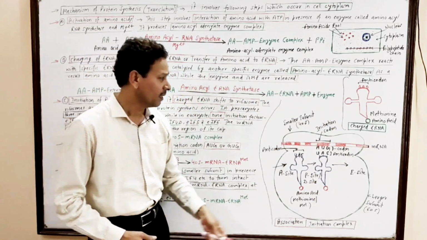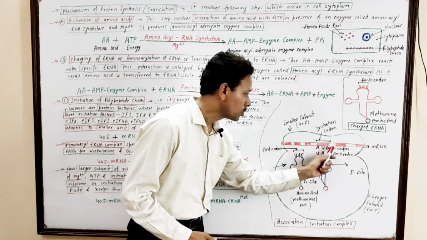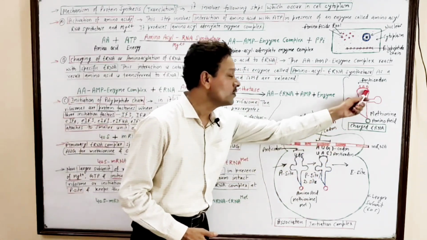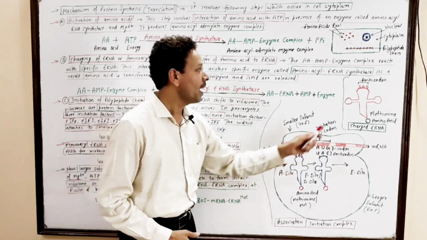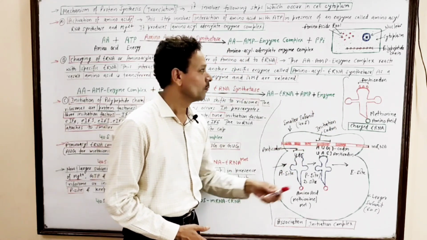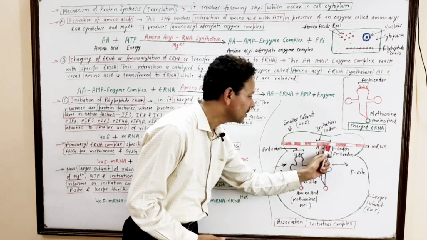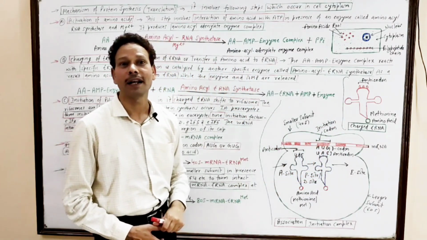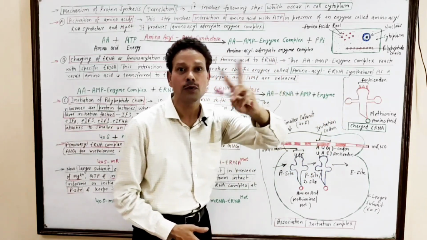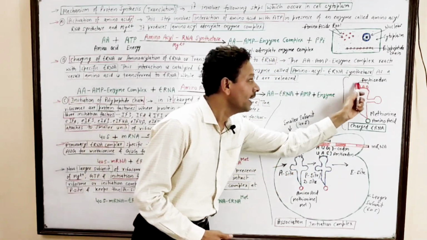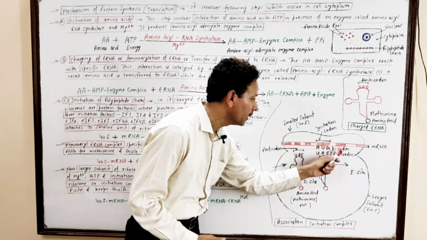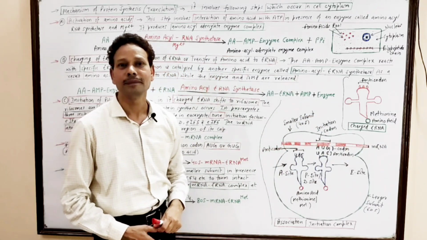It means in response to this initiation codon, this charged tRNA has a sequence of 3 letters which are complementary to this sequence of codons of mRNA. So this sequence of 3 letters present on charged tRNA is the anticodon, while the sequence of 3 letters present on mRNA is the codon.